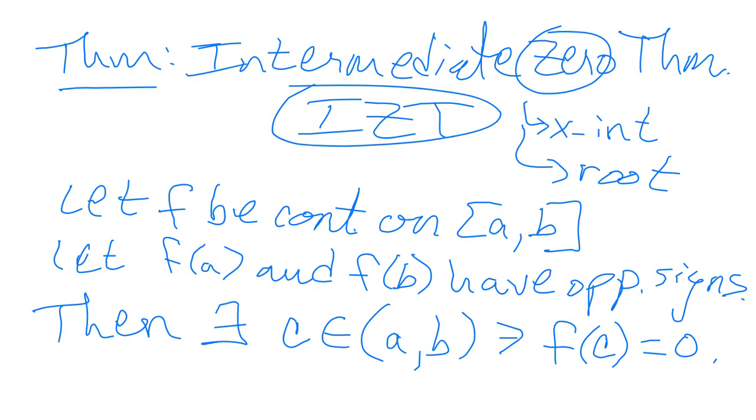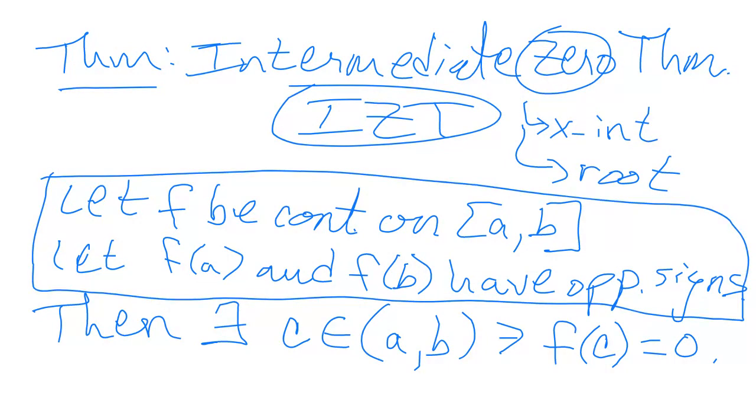The things we're assuming are that f is continuous on the closed interval, and that the endpoints have opposite signs, meaning one's above and one's below the axis. Essentially, what we're guaranteeing is that there's some point in between where you have to cross the x-axis. So let me draw a picture of the Intermediate Zero Theorem. A couple of pictures.